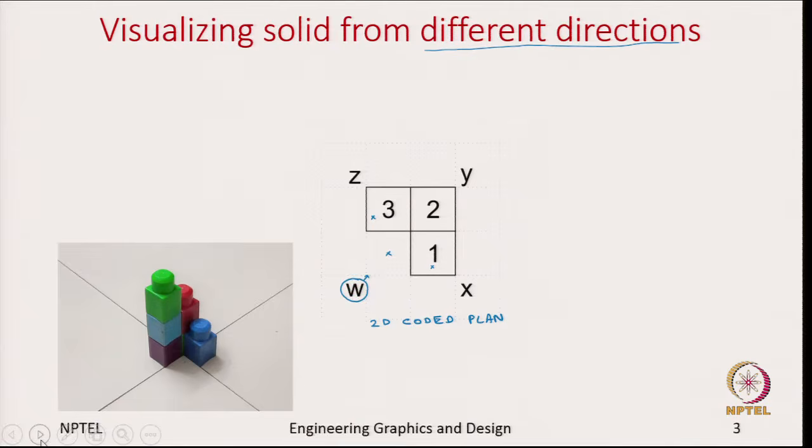Here I have used building blocks to show you how it looks when you are looking from direction W. Here is your missing cube, and to the right you have 1 cube, and to the left we have 3 cubes stacked on top of each other, and at the rear you have 2 cubes stacked on top of each other. Now, let us see how this looks if you are looking from x direction.